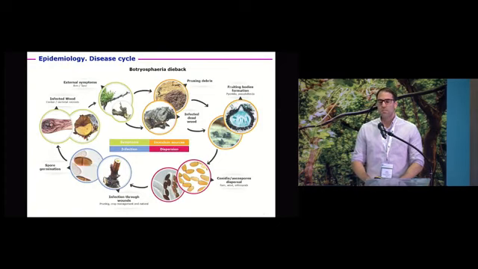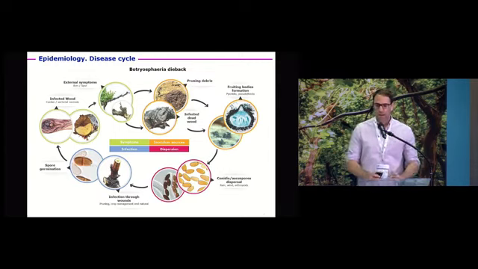In mature vineyards, it's important to understand the cycle of these diseases in order to know when we should apply the different strategies to minimize fungal infection. Here in this slide, I show you the disease cycle of Botryosphaeria dieback. In general, the cycles of these diseases affecting mature plants are quite similar. There are some changes in the fruiting bodies and the type of conidia, but in general, they work quite similarly.